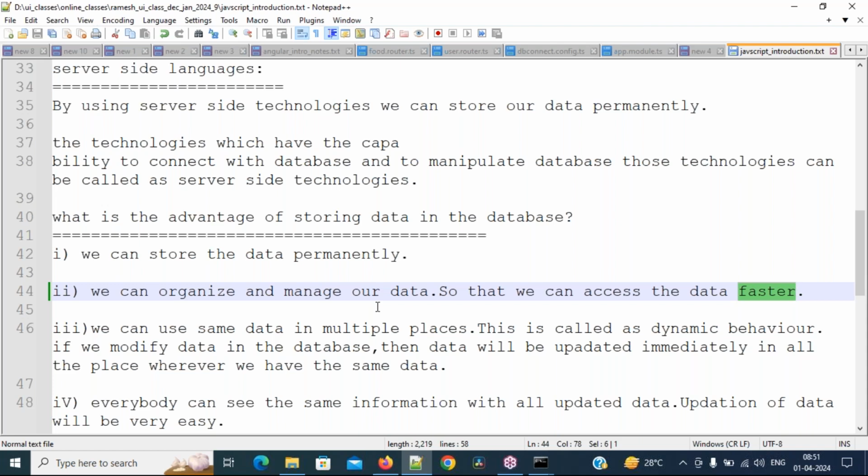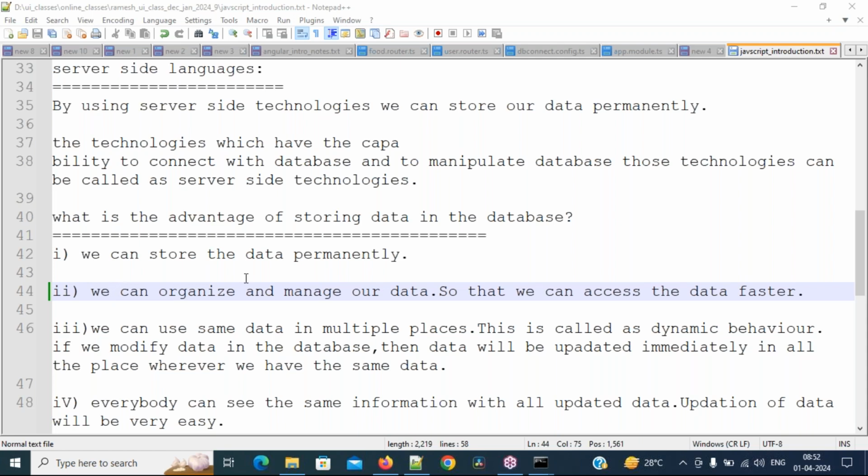So though the data is huge, unlimited data, still we are able to access it faster. Why? Because we are dividing into multiple tables. This is called organizing and managing. So we can retrieve the data faster. And however you are writing the queries, that is also one of the reasons to make your application faster. Clear or not? Respond everyone. Second point. Hello.